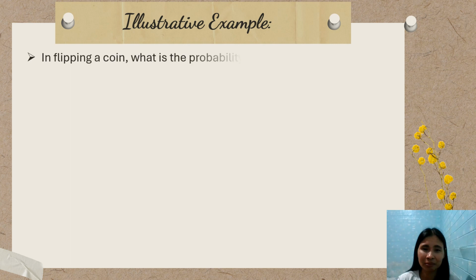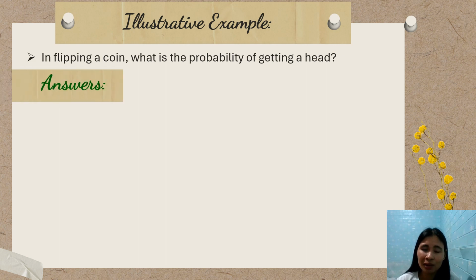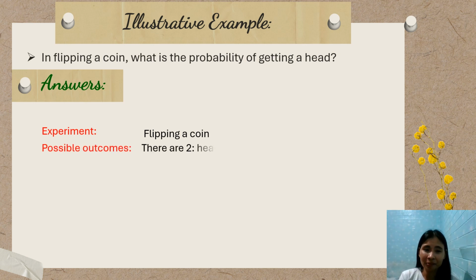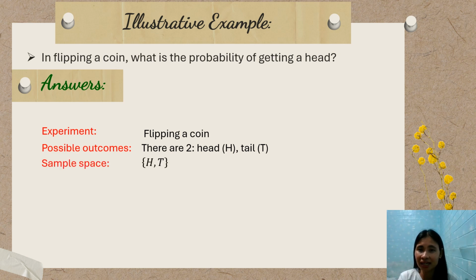Next, we have an example. In flipping a coin, what is the probability of getting a head? When we are talking about a coin, there are only two possible outcomes. Let's identify the parts of the problem. The experiment that we're going to conduct is flipping a coin. The possible outcomes are two. What are the two possible outcomes? We have the head and the tail.